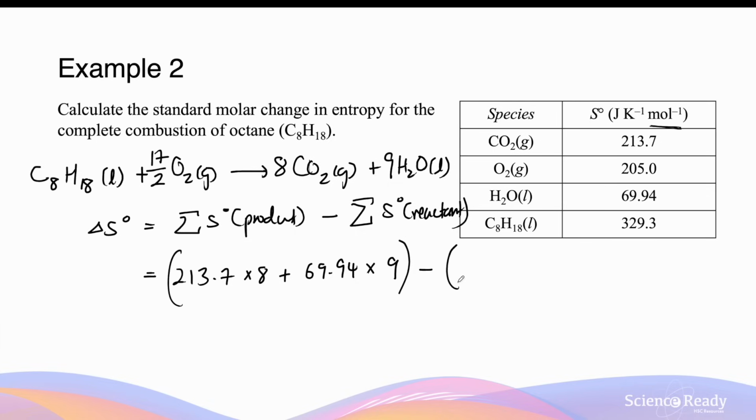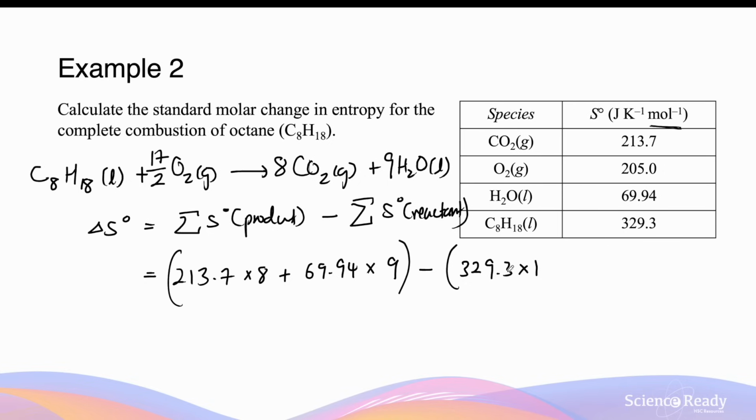And we're going to subtract this by the entropy of the reactants. So first we'll start with octane liquid, 329.3, and there's just one of them, so it just times by 1. And notice how even though octane is a liquid, it actually has the highest entropy out of all the chemicals. So this is to show that the state of matter is not the only factor that can affect the entropy of a chemical. The complexity of the molecule here also contributes to that. Octane, being the most complex molecule in this example, consisting of the most number of atoms, has the highest entropy despite the fact that it's only a liquid.